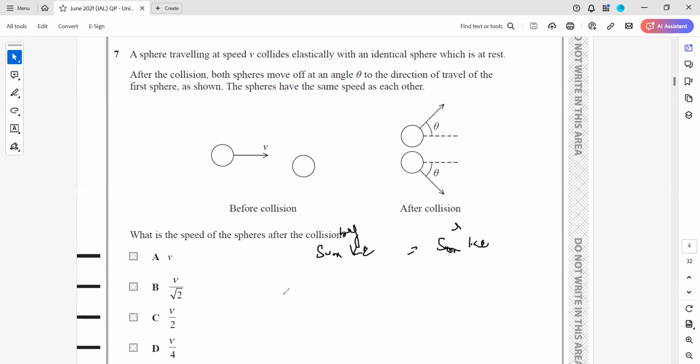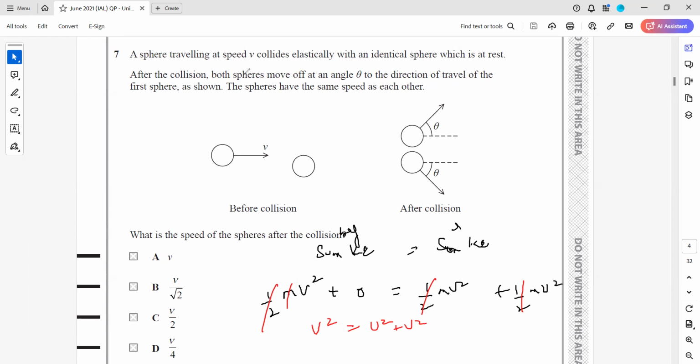This one has mass m, moving with velocity v, plus this one is stationary, so 0. The kinetic energy is half mv square, so we write 1 by 2 mv square equals 1 by 2 mv square plus 1 by 2 mv square. We take m common and cancel m on both sides, and the half also. So it means v square equals v square plus v square, where these are the final speeds. You can say v1 and v2.